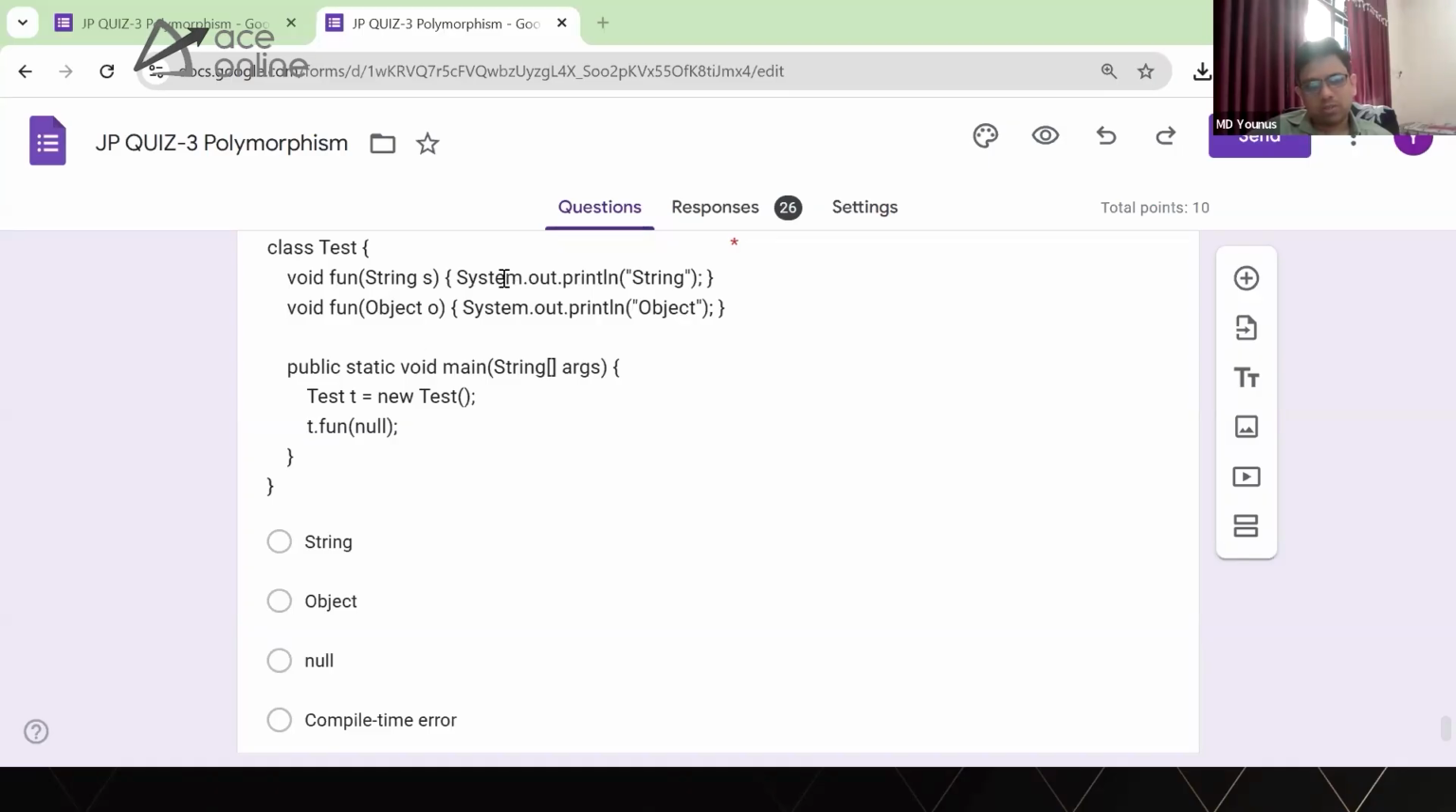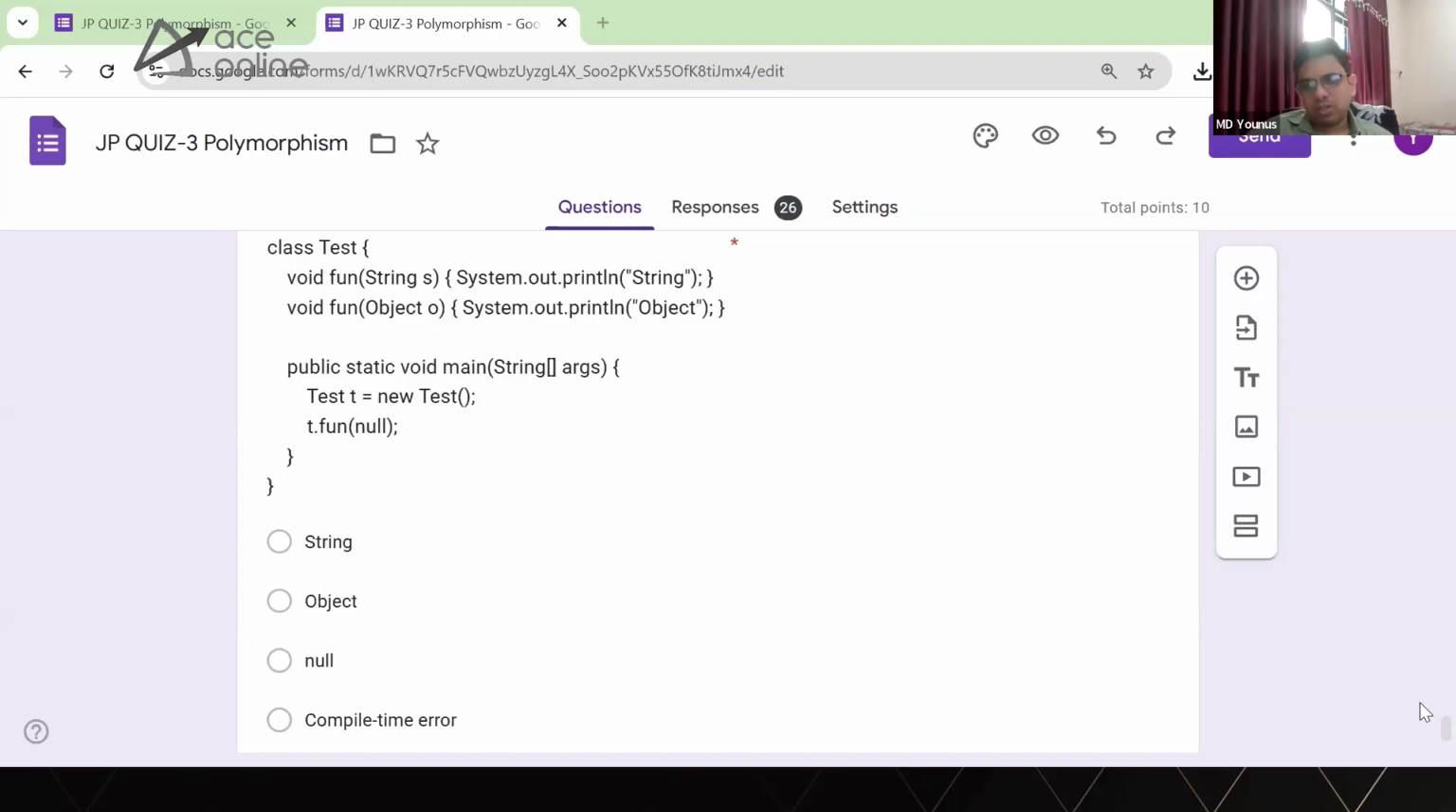String method, that's nice. The String method gets called. The output for this is String because null could be a default value for a string. Object may also hold null, but String is closer. That's why the String method gets called, and then the Object gets the next preference.